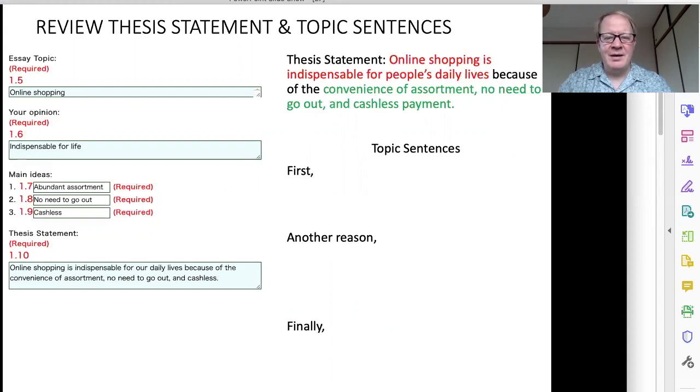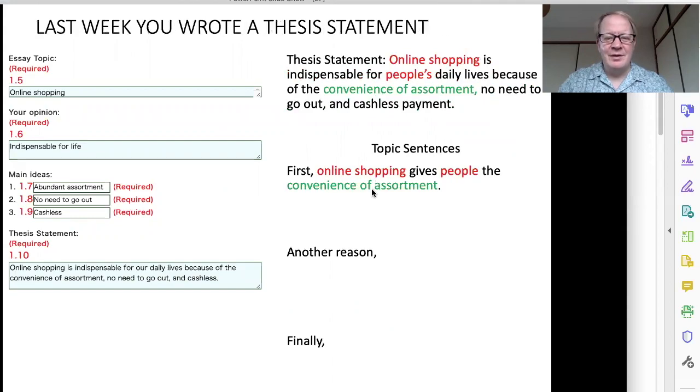So remember, the topic sentence should have the topic and the idea of the paragraph. So here we have: First, online shopping gives people the convenience of assortment. Some students are using it. First, it gives people... Please do not do that. Please repeat the topic every time in the topic sentence.